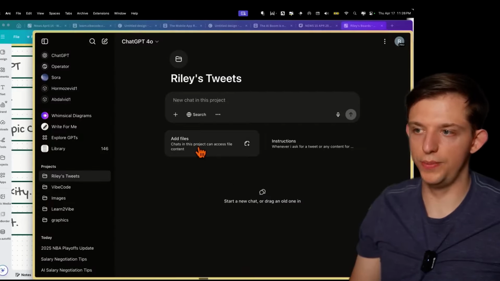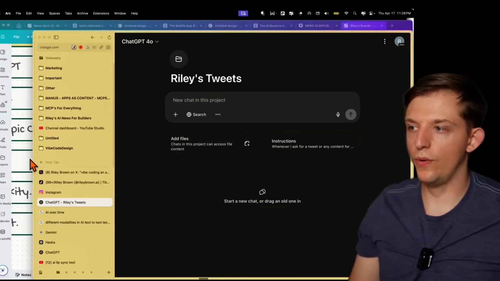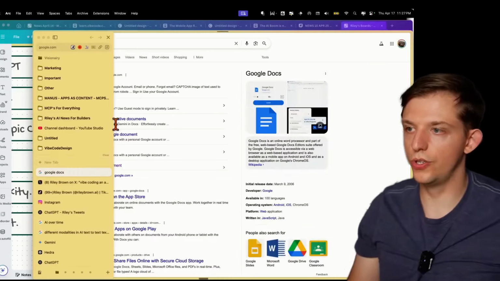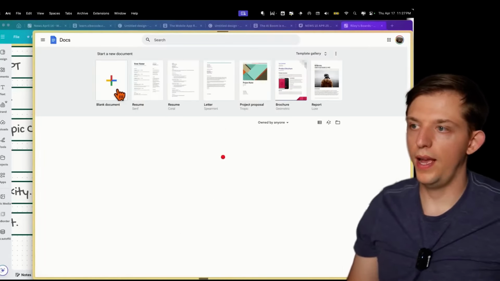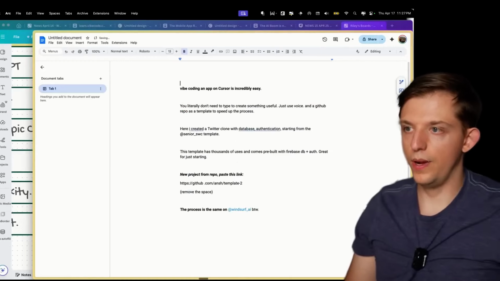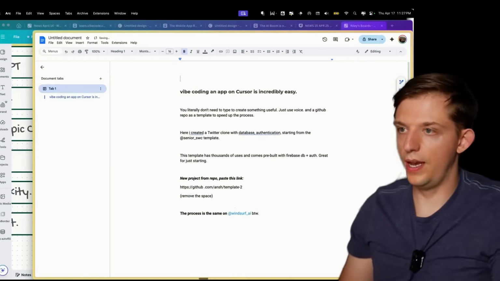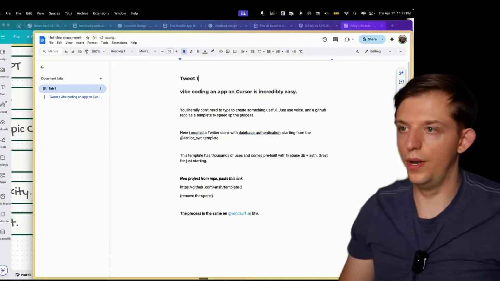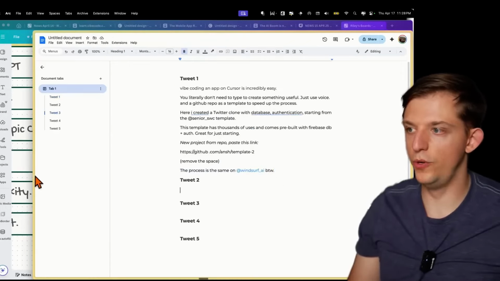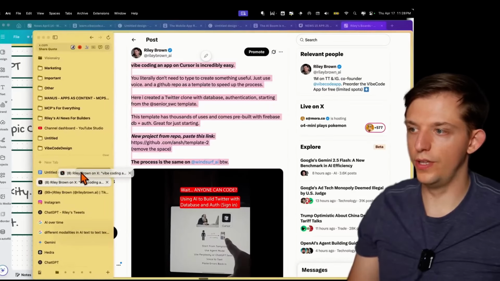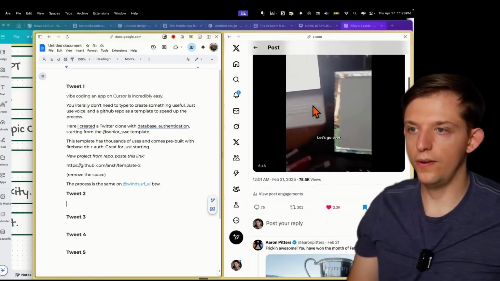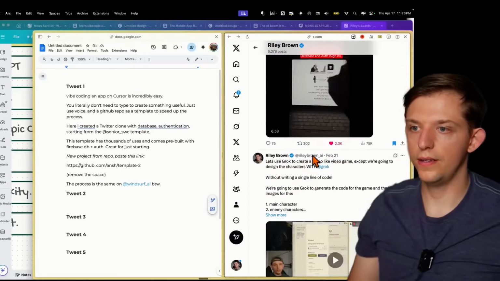We're going to go back to ChatGPT and we're actually going to open up Google Docs. Let's just go to a Google Doc right here. We're going to open up a new Google Doc and I'm going to paste in that tweet. And I'm just going to make a header and say tweet 1. So we created this first tweet right here. Now we can move to tweet 2. So let's go ahead and throw these next to each other. Now I can just keep going down.